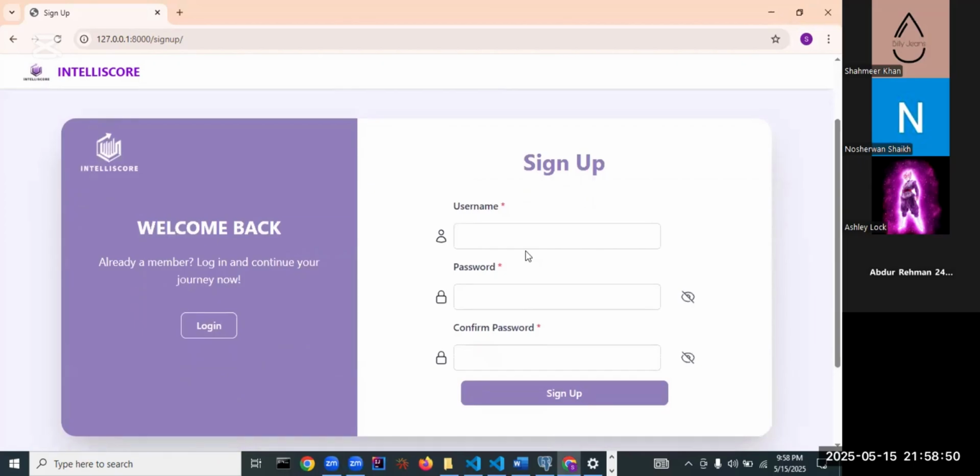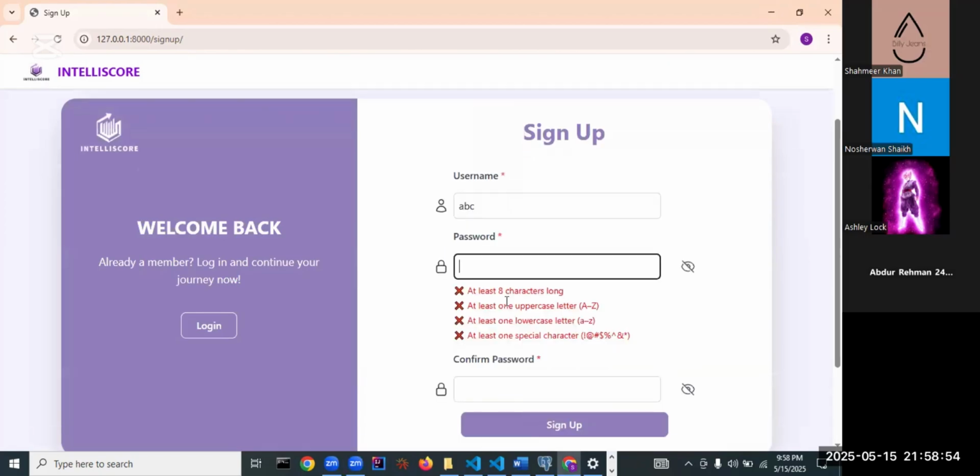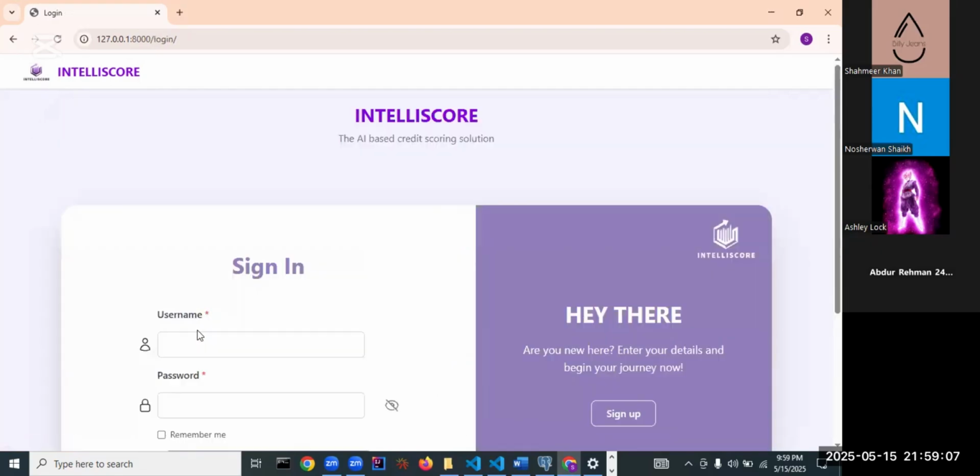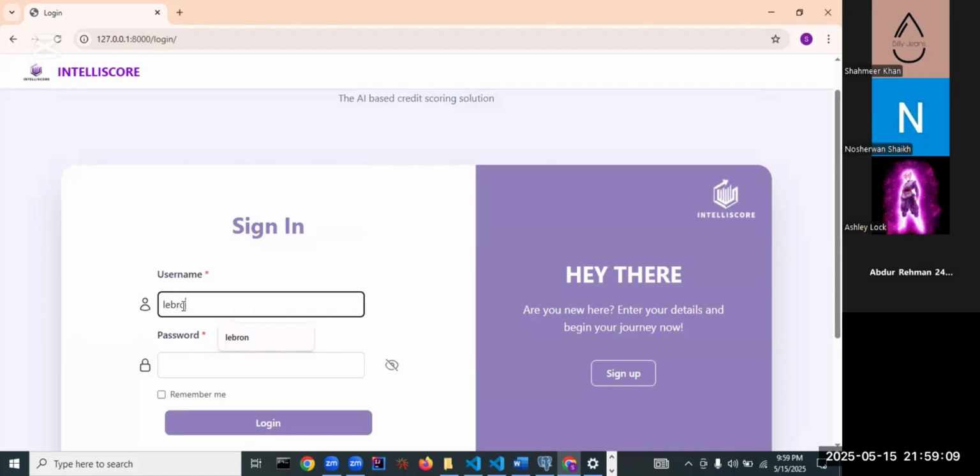This is our sign up page where a user will create his account and then proceed towards the login page to log in. Basically, these are our requirements for the password to make it more secure, since this is for a bank. Please proceed to login. Please log in.